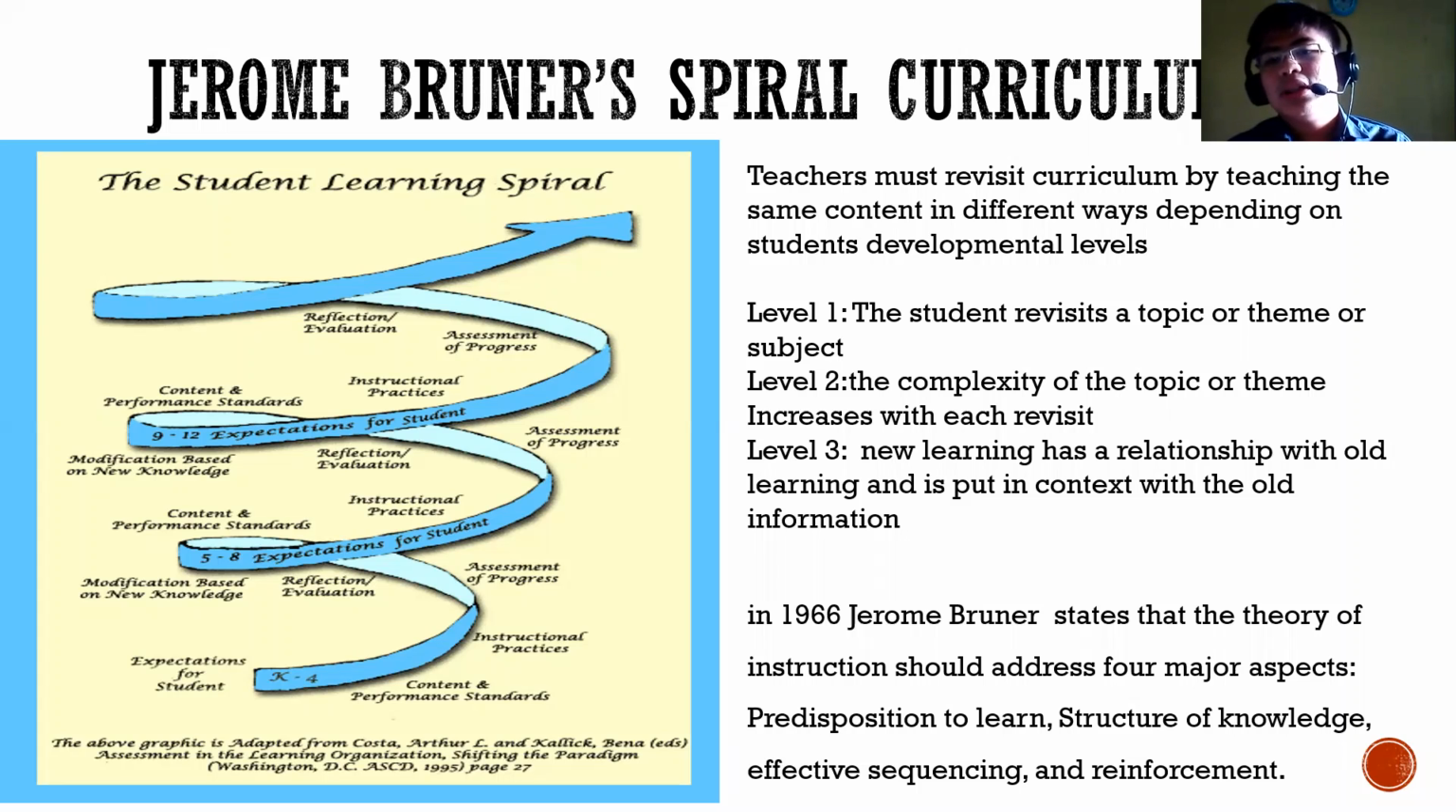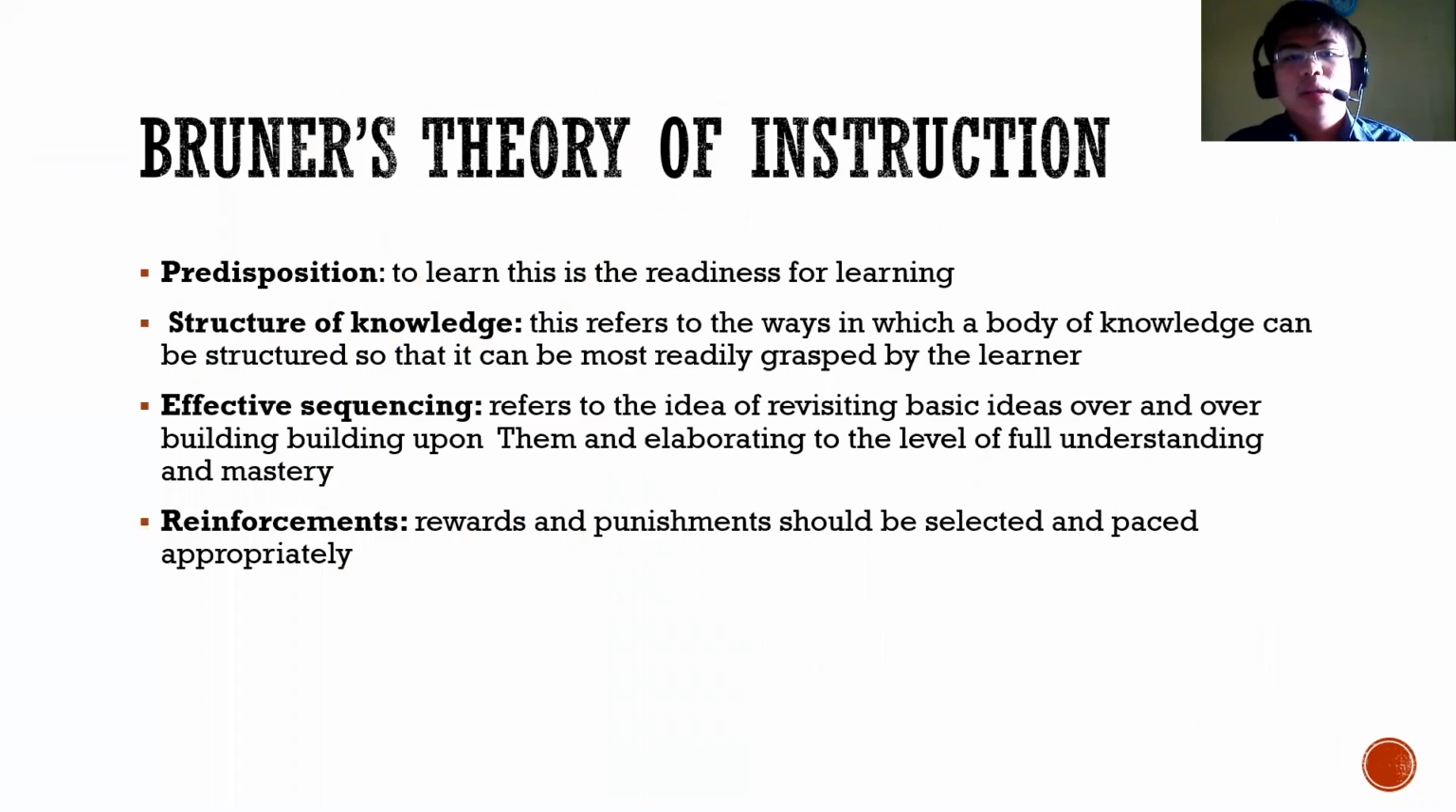Teachers must always revisit curriculum by teaching the same content in different ways depending on the student's capacity or developmental level. In 1966, Jerome Bruner stated that the theory of instruction should address four major aspects: number one, the predisposition to learn; the structure of knowledge; the effective sequencing; and the reinforcement. For Bruner, the theory of instruction is the most critical part of the student and teacher's learning pattern.